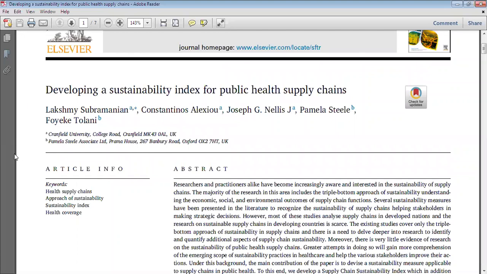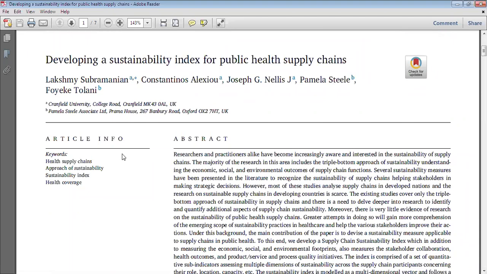Corresponding author means who actually communicates. All the authors cannot communicate with the editor when you are submitting to the journal. Only one author will communicate with the editor. Now that corresponding author may be the first author, maybe the second author, maybe the third author, maybe anybody.